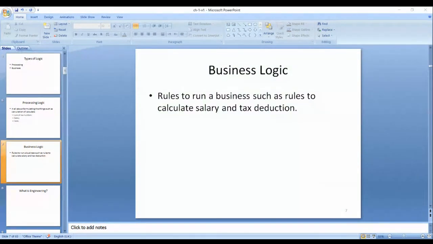Rules or constraints to run a business, such as we have hiring rules, firing rules.